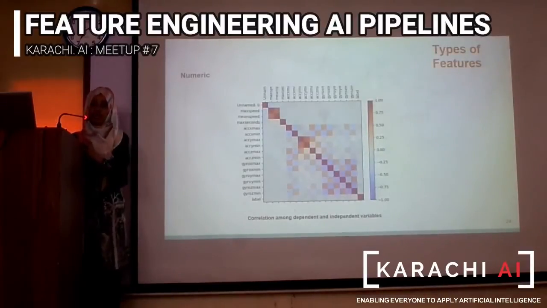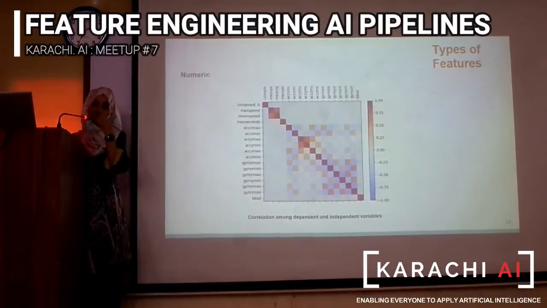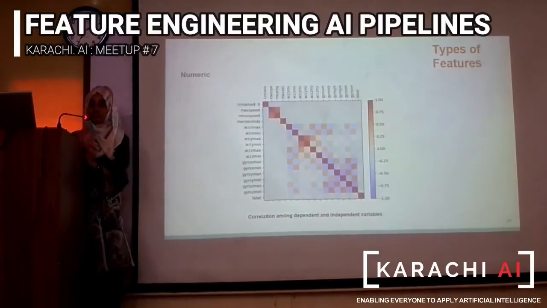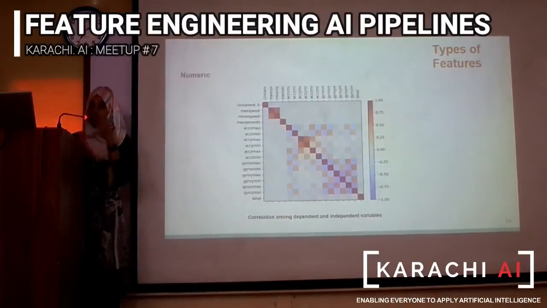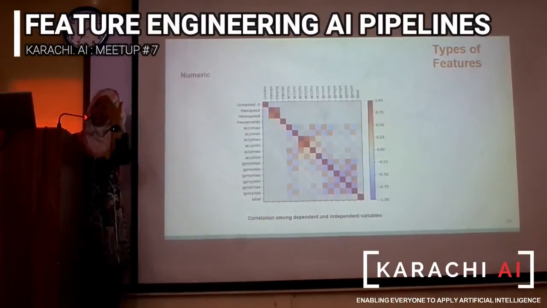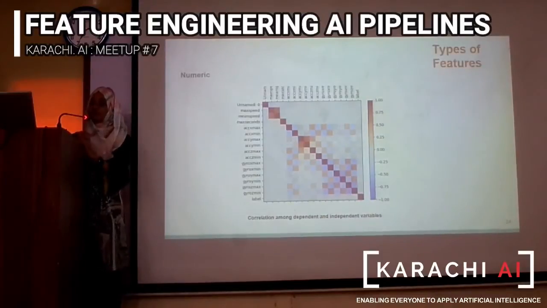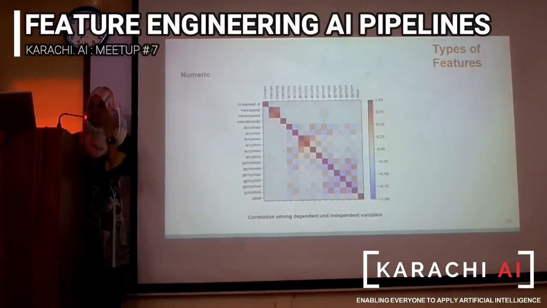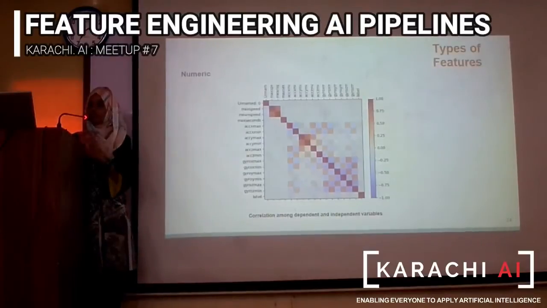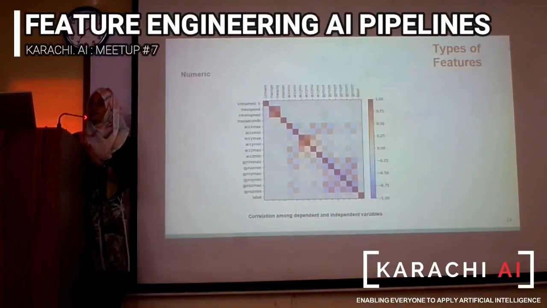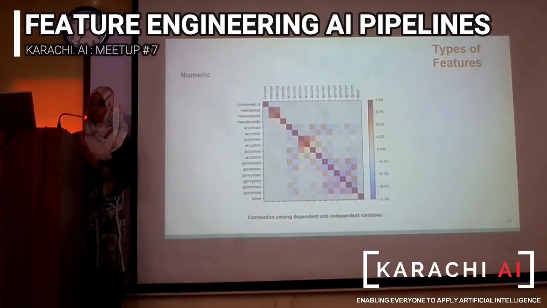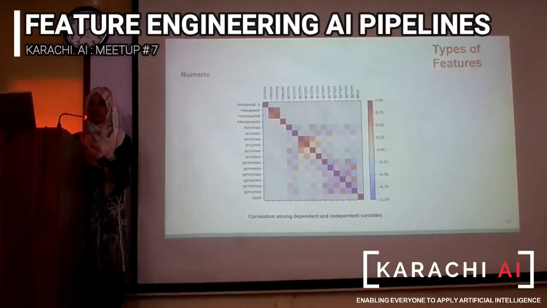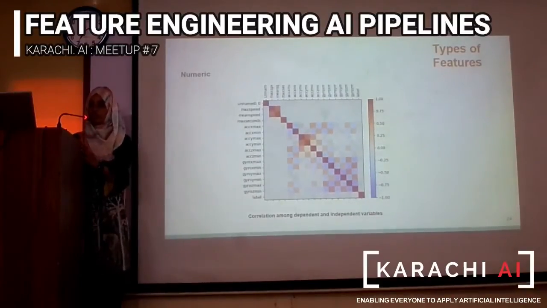So if you have numeric data, it can be continuous or discrete. What you do when you have numeric data is, this is an example from a challenge that was present in the last few months. The training data was provided for a driver scoring model.